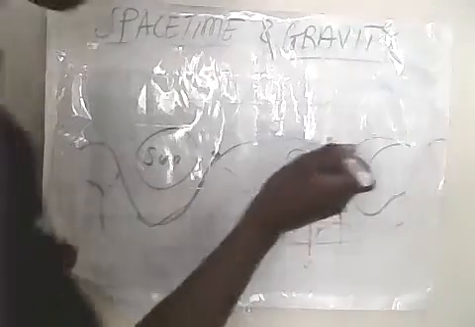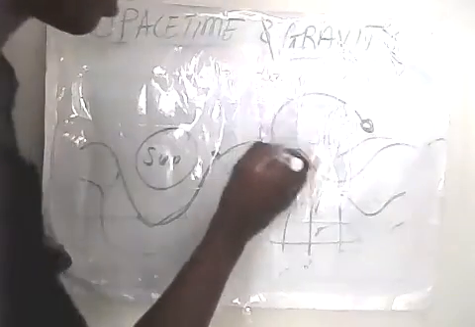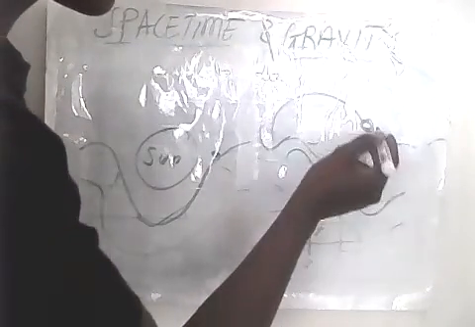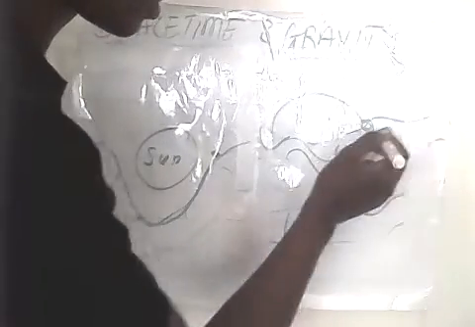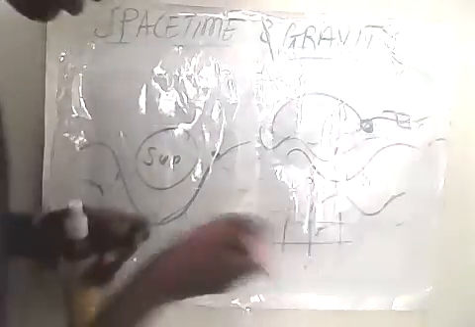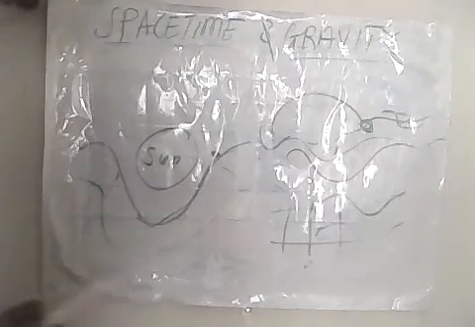Let's say the planet was orbiting anti-clockwise, and then those waves will push it out of its way, and it will go the other direction.